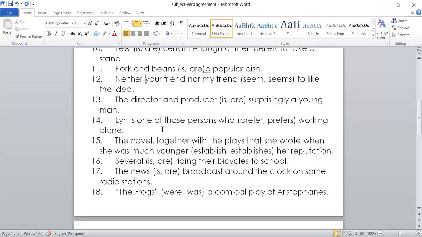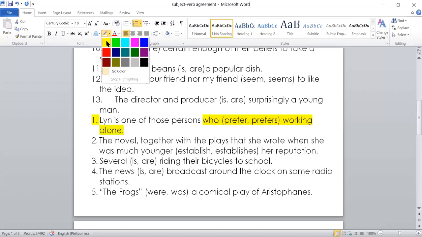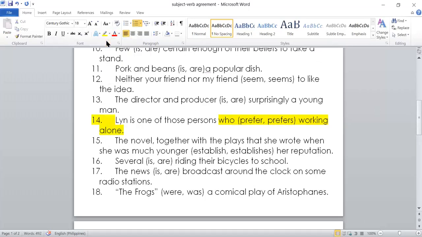Here, Lynn is one of those persons who prefer or prefers working alone. Who prefer working alone, let me put a color there, is describing persons, right? Not Lynn.